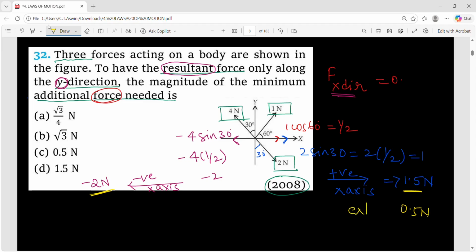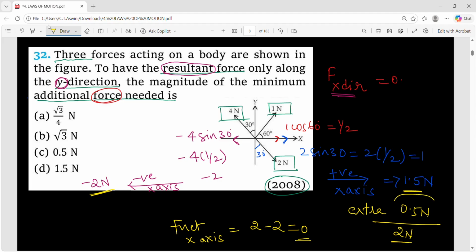So if you take extra 0.5 newtons, then total it will be 2 newtons. So that time if you take F net along x-axis, it is +2 -2, then it will become 0, and at that point of time you will have resultant only along y direction. So how much extra force we have to take? We have to take extra 0.5, because negative x-axis already 2 is present, positive x-axis side 1.5 is present. So take another 0.5, then +2 -2 gets cancelled. So how much is the additional force needed? It is 0.5 newtons.